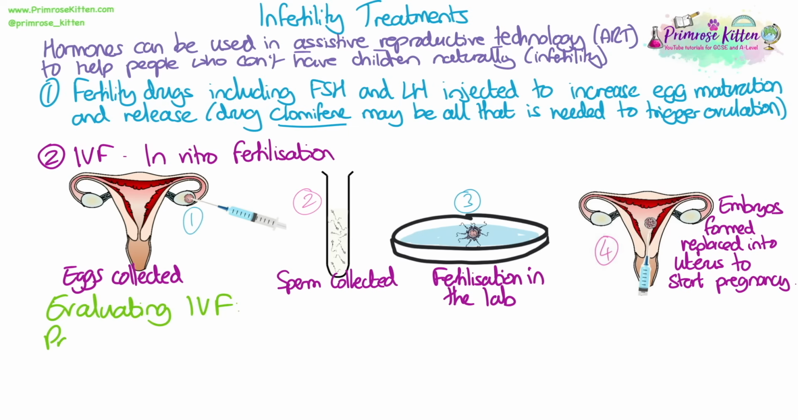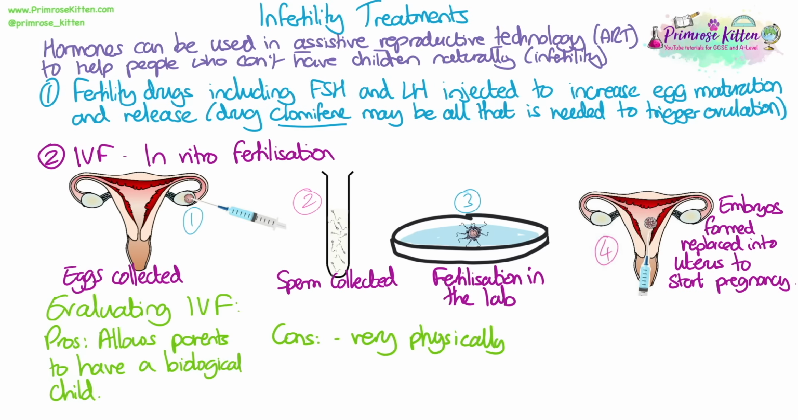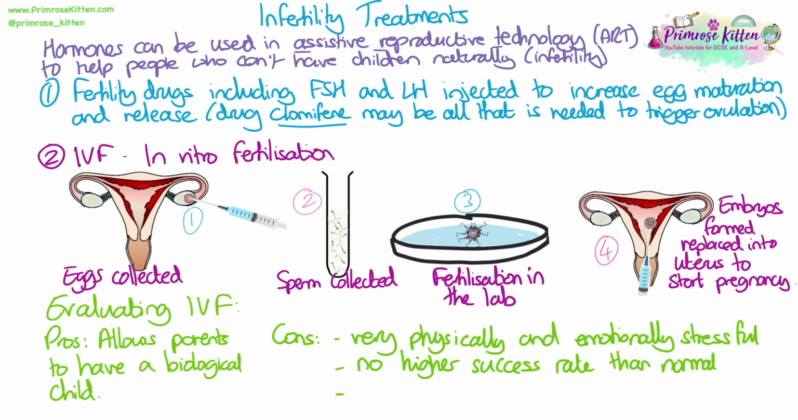We need to be able to evaluate the process of IVF. So obviously the main advantage is that it allows parents to have a biological child where otherwise they may not have been able to do that, or they would have struggled to do that naturally. The negatives are that it's very physically and emotionally stressful, particularly for the mother involved. There is no higher success rate than normal, so there is no increased chance that you will get pregnant with this method. Whether or not the embryo implants into the uterus wall and forms a pregnancy is the same chance as if fertilisation had happened in the uterus naturally.